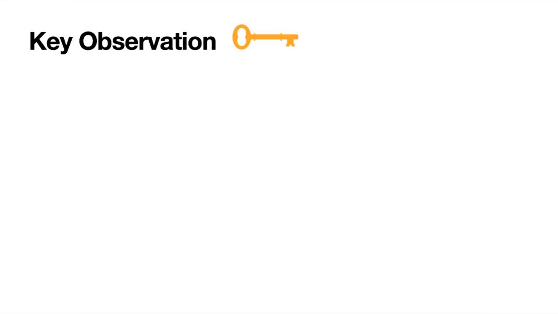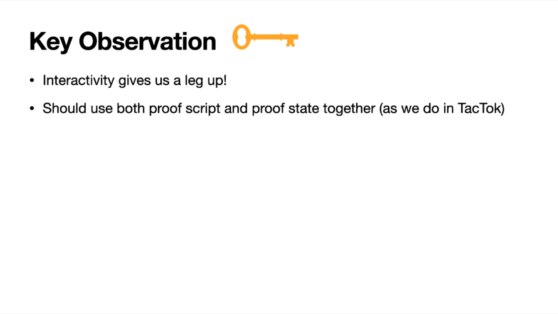The key observation we make from this proving exercise is that the interactivity in Coq, while taxing for a programmer, can give us a leg up in building a model to be used in automatic proof script generation. This model can use both the proof script and the proof state together in making predictions, as we do in TacTok, which I'll talk about shortly. As we just saw, the programmer and proof assistant are engaged in a conversation of sorts, but prior approaches only consider distinct sides of this conversation in their proof script models.